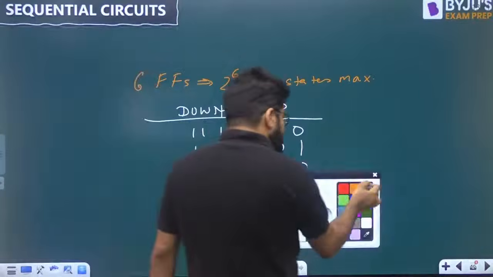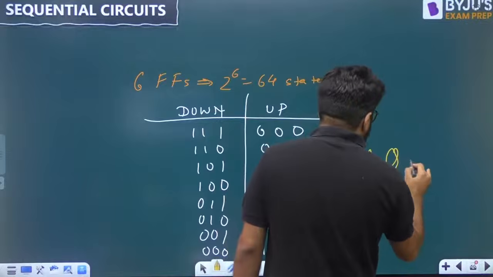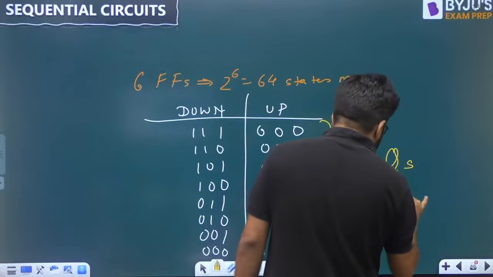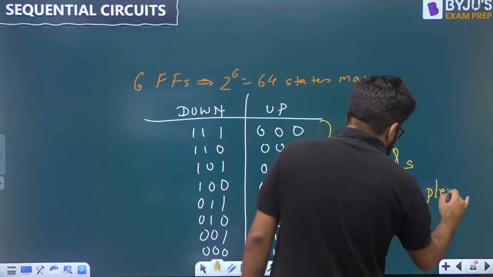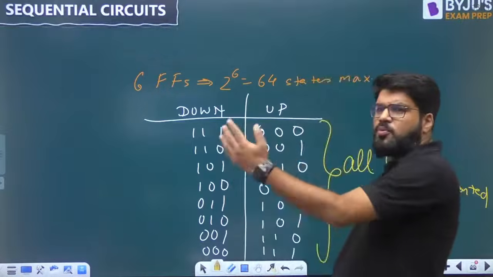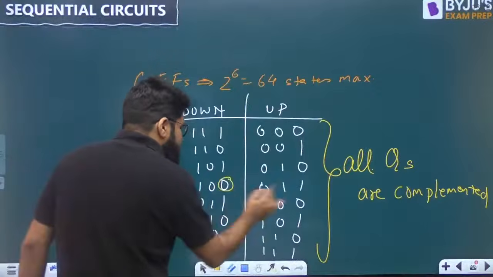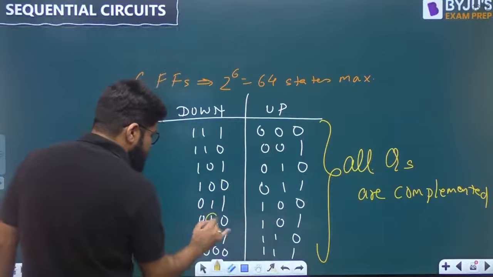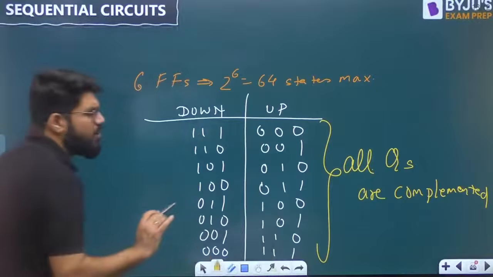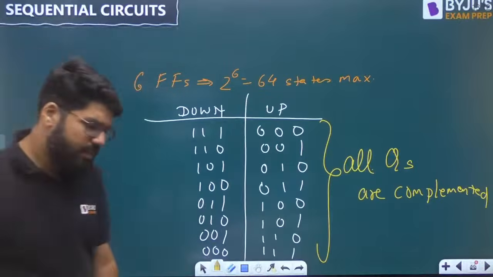Can I say like that? All Qs are complemented. Whether you see from down to up or up to down, all the Q are complemented. Pick up any Q. If this is 0, here it is 1. If this is 1, here it is 0. Take up any particular Q, the corresponding Q is appearing as complemented.